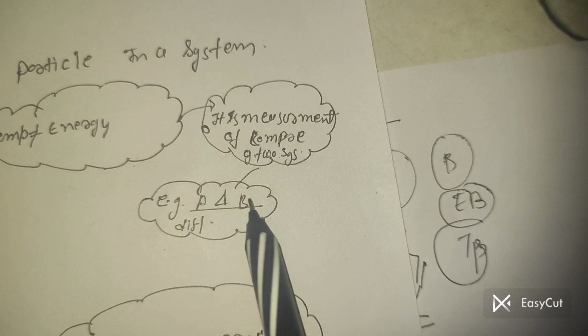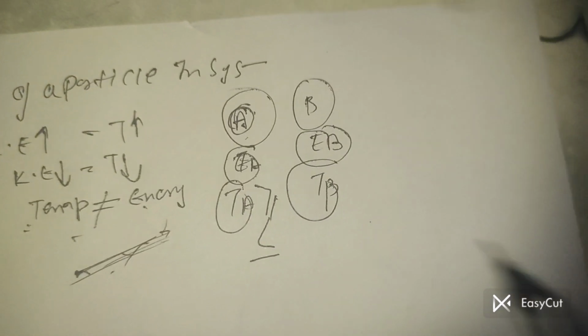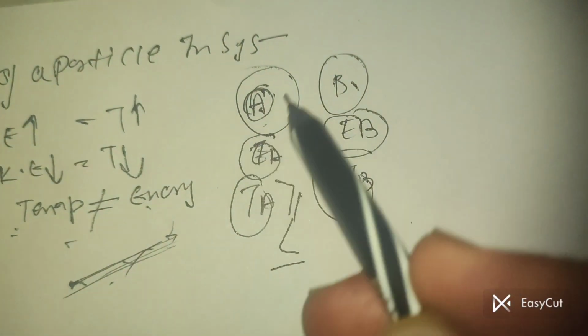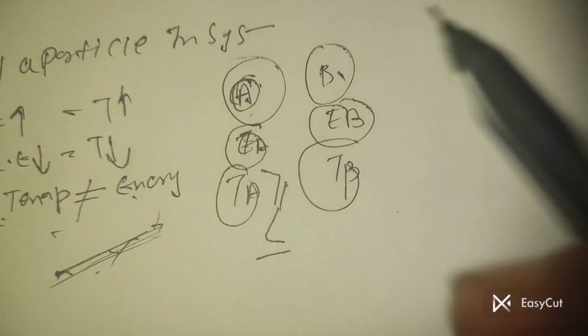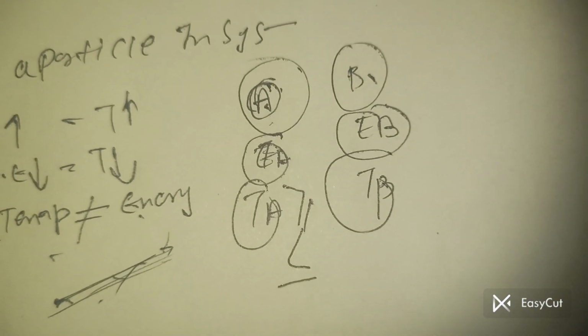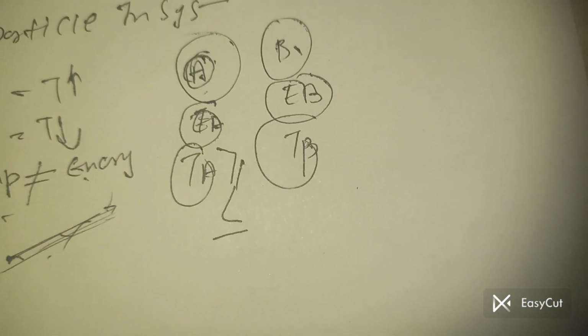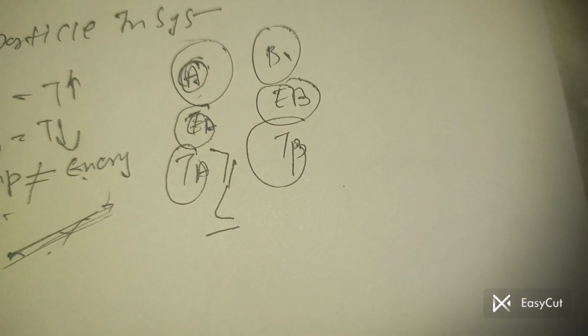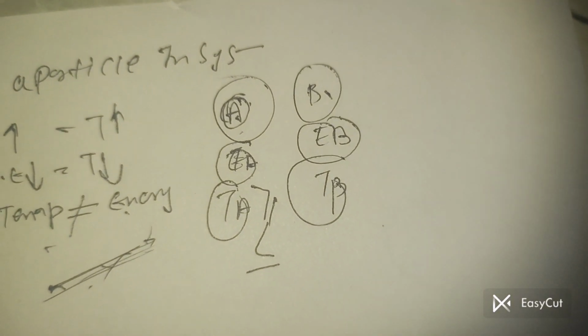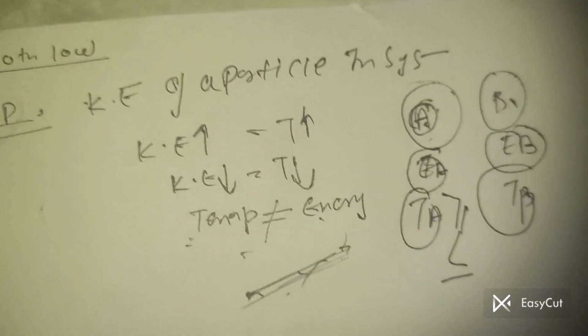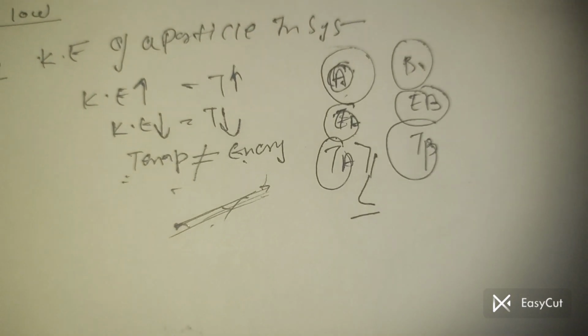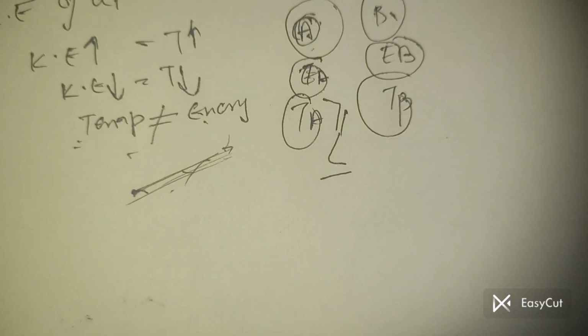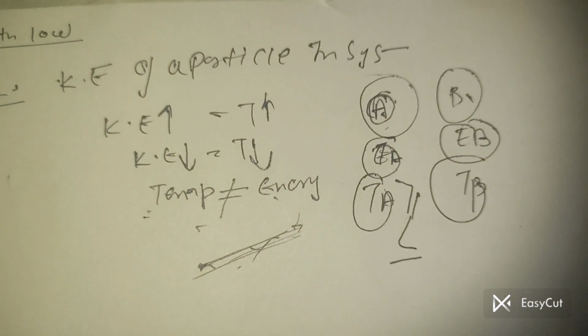A and B are different systems, so each has different kinetic energy. The measurement of this comparison we call the temperature. Temperature is not a form of energy. It is the measurement of energy when we compare with others.